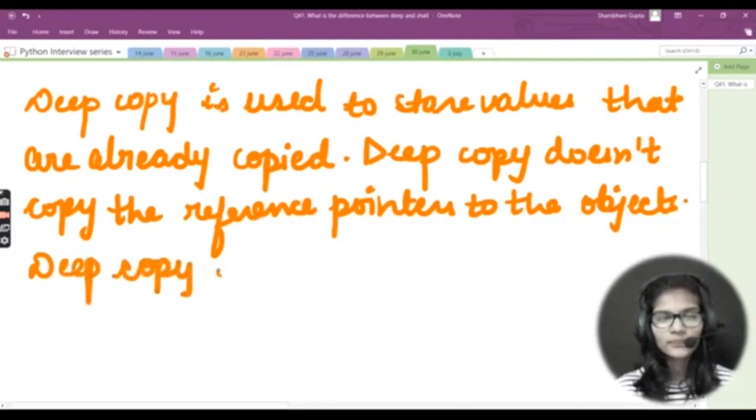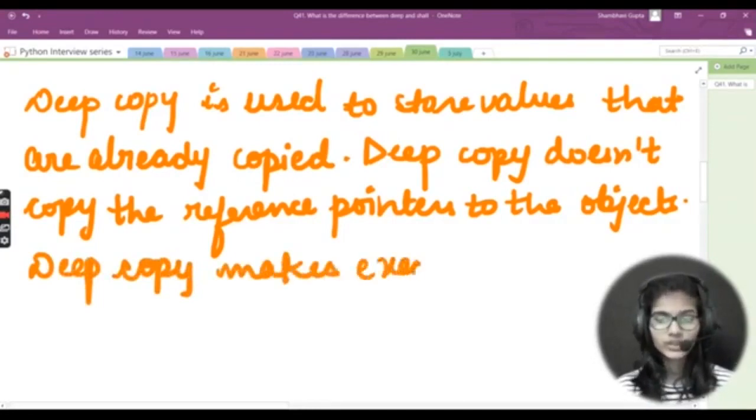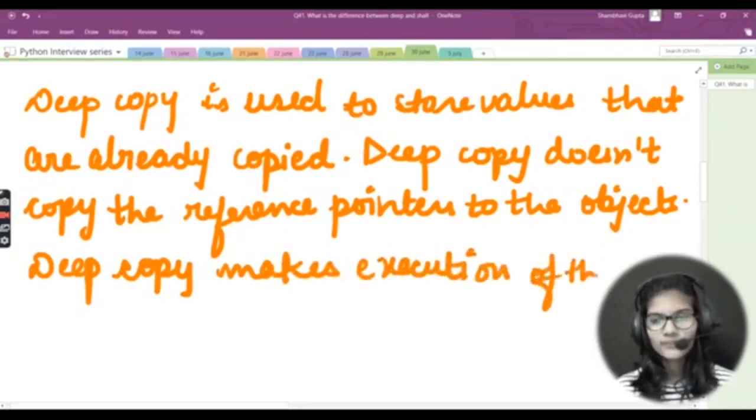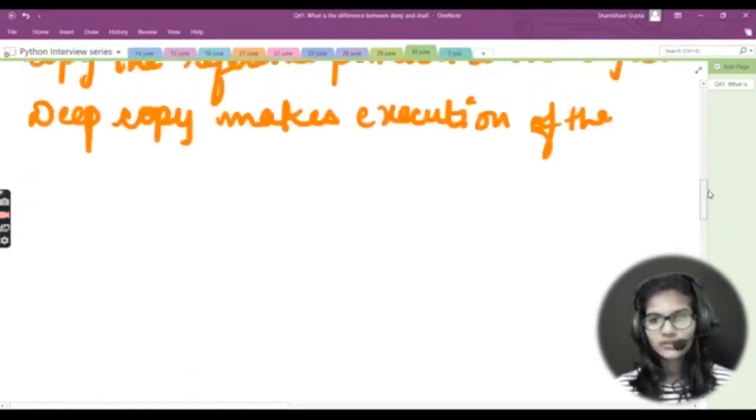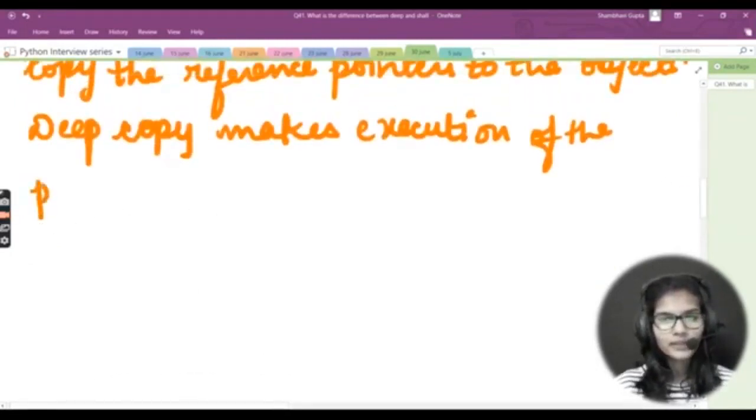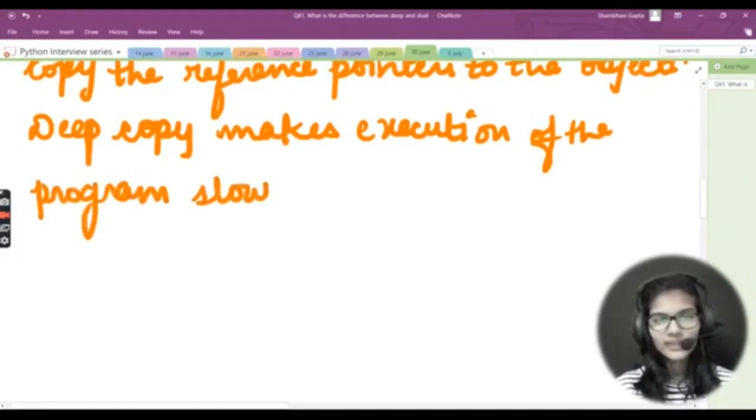Deep copy makes the execution of the program slower. It makes the execution of the program slower, and what's the reason?